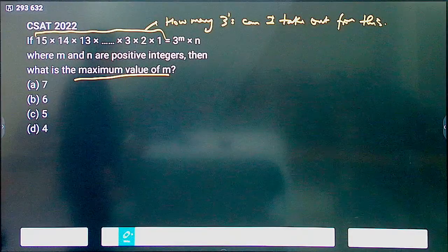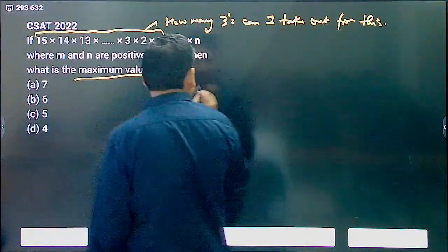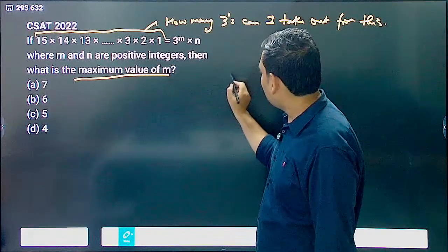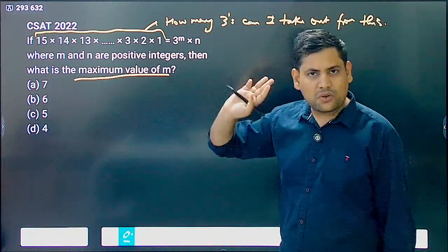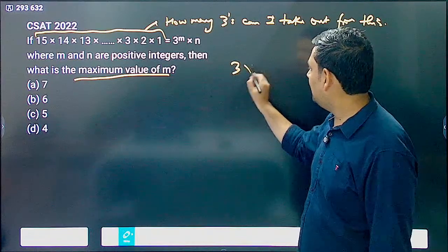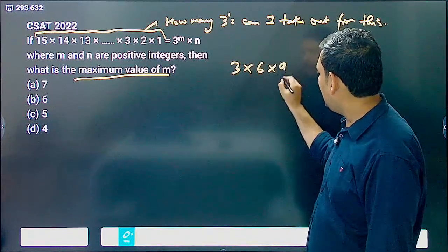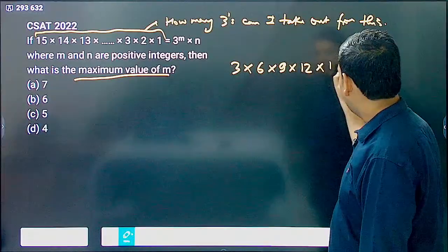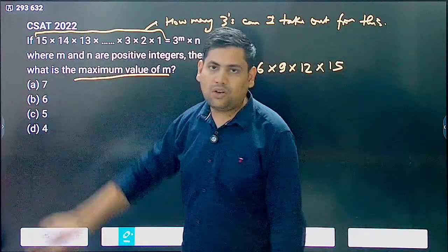How many 3's? What do you think? So if I write it, just think, what are the multiples of 3? Those are only important to us. So basically 3, then 6, then 9, then 12, then 15. I have rejected all other numbers.